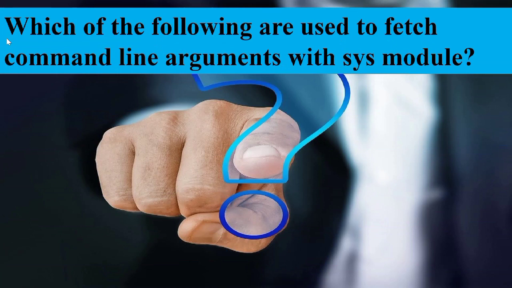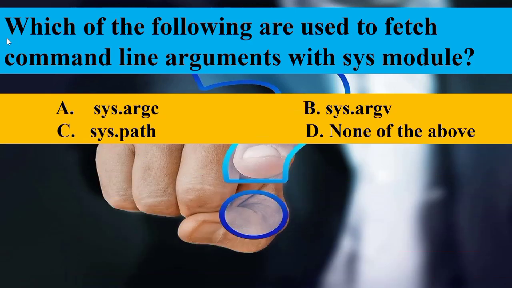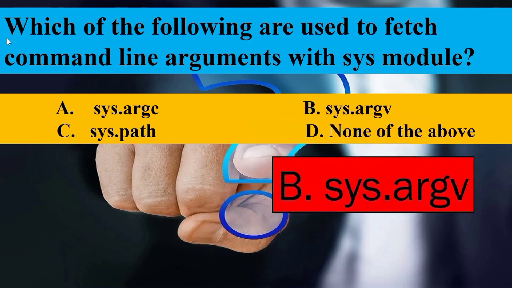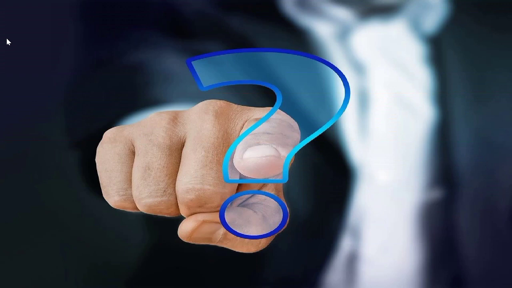The question is, which of the following are used to fetch command line arguments with sys module? The options are sys.argc, sys.argv, sys.path, none of the above. We use sys.argv to fetch the command line arguments. So the answer is option B, sys.argv.